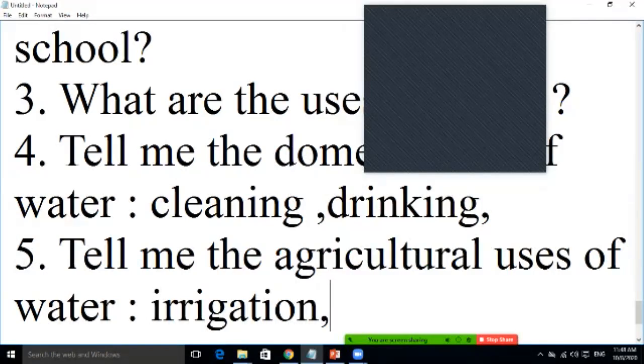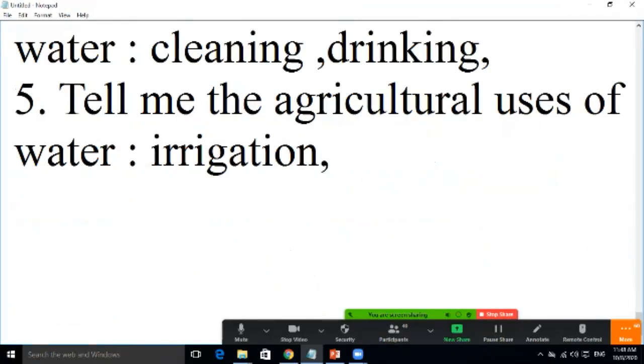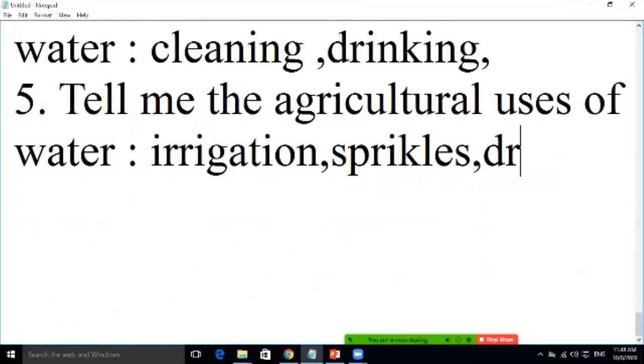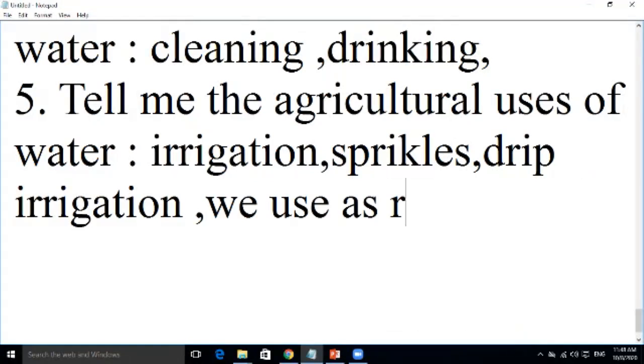Anyone else? Saksham Soni. The agricultural use of water is irrigation, and sir, with the help of sprinklers we can spray water for agriculture also. Yeah, drip irrigation and sprinkler systems. Irrigation. And we use it as a raw material.